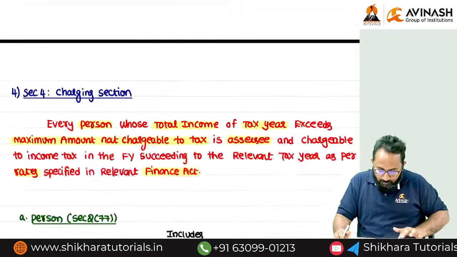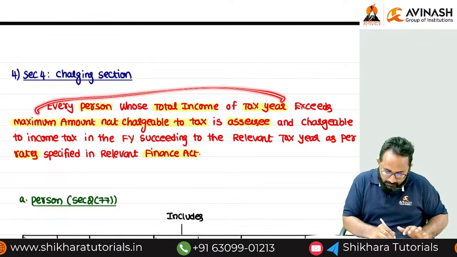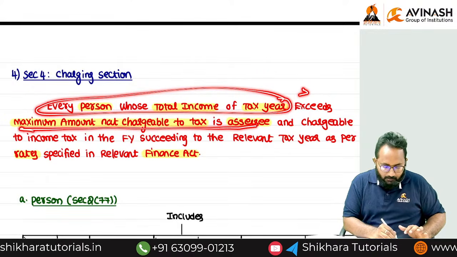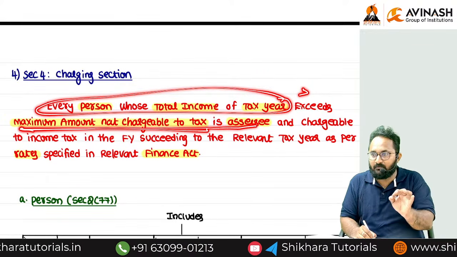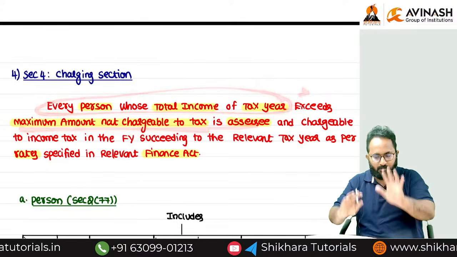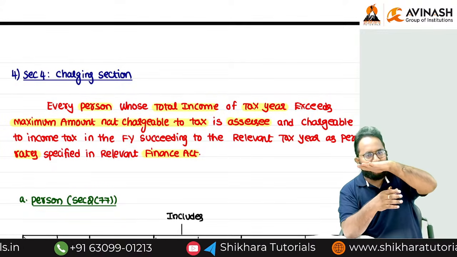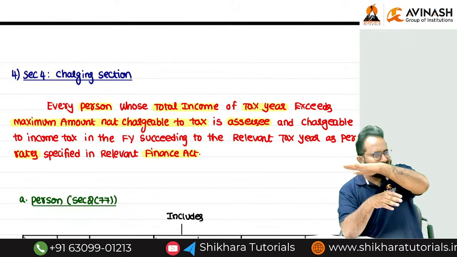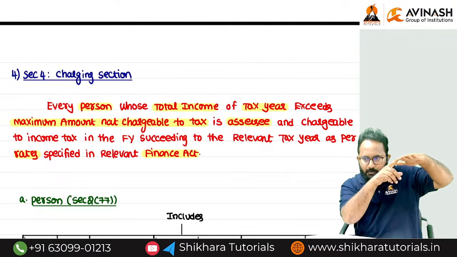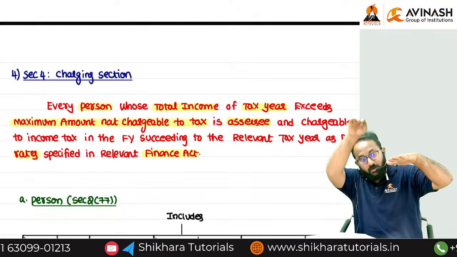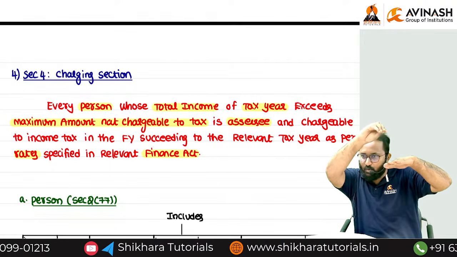If the total income during the previous year exceeds the maximum amount not chargeable to tax, first we'll discuss what is that maximum amount. This is the highest limit up to which income is not chargeable to tax. Over and above, if you earn income, that is chargeable to tax.